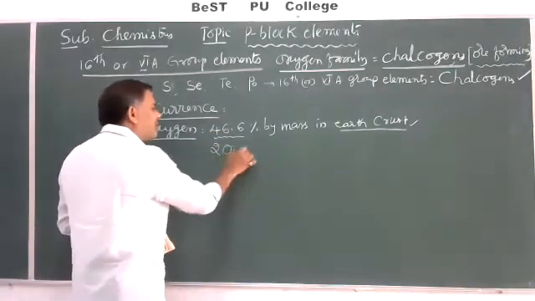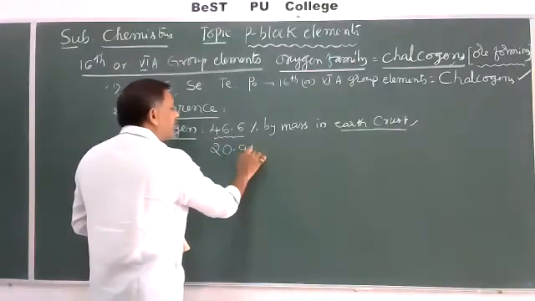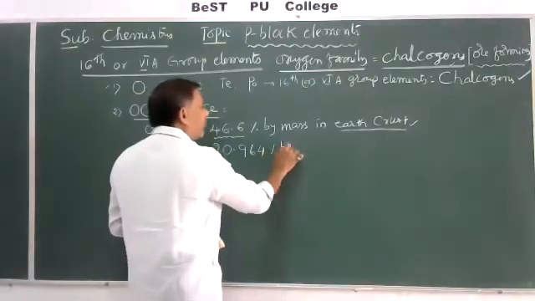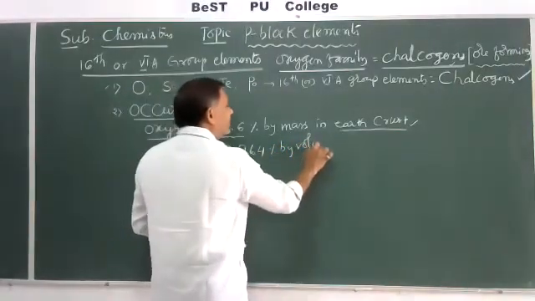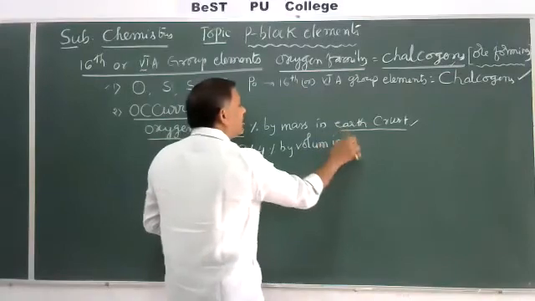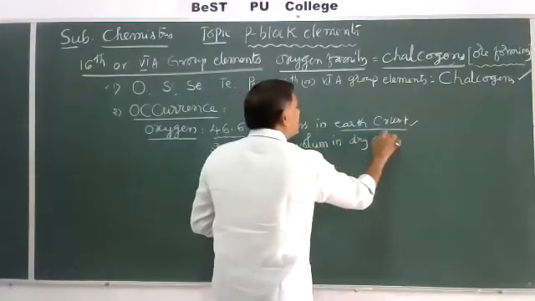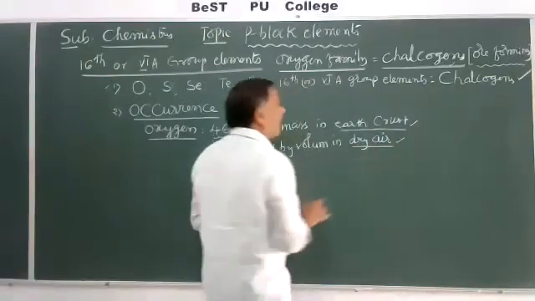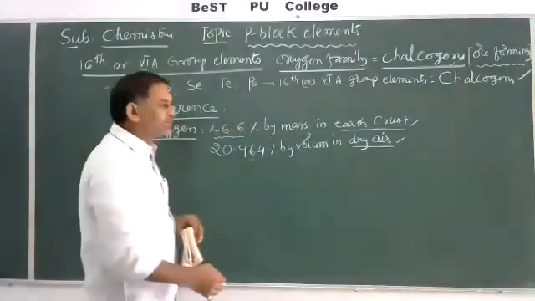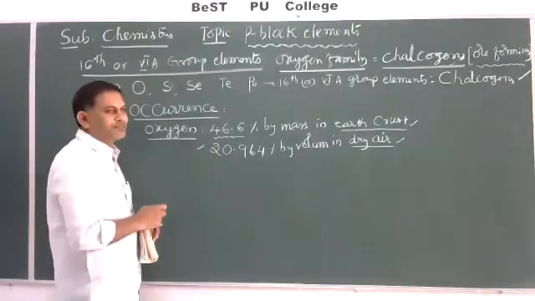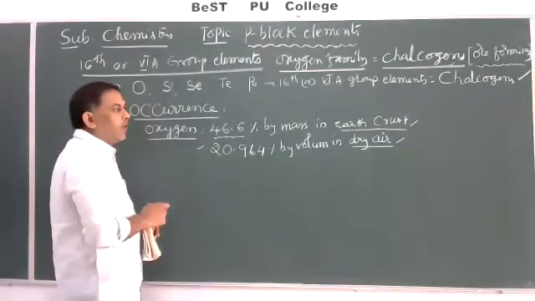Nearly 20.964% by volume is available in dry air. The dry air contains, along with some other important gases, mainly this abundant gas, oxygen.